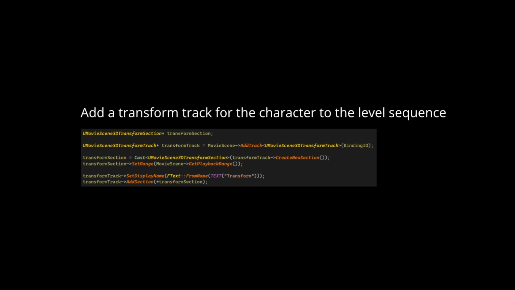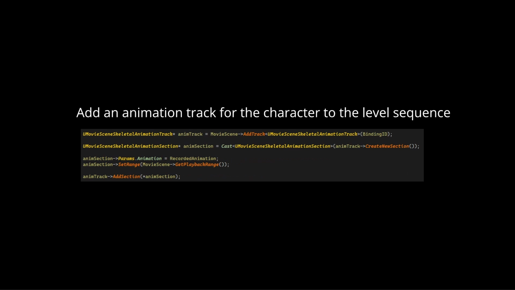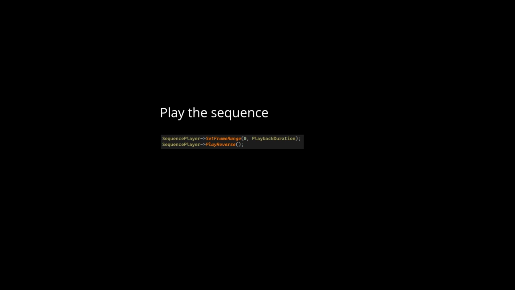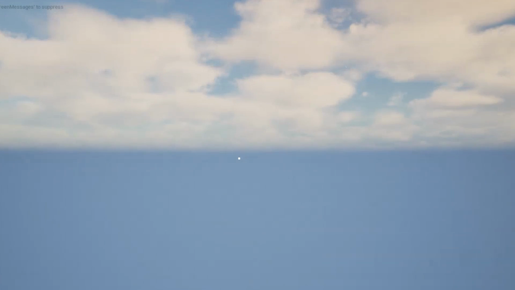Add a transform track for the character to the level sequence. Add an animation track with the animation data for the character to the level sequence. Create a sequence player. Load the level sequence into the sequence player. Play the sequence. Player characters are now safe from falling down the abyss.